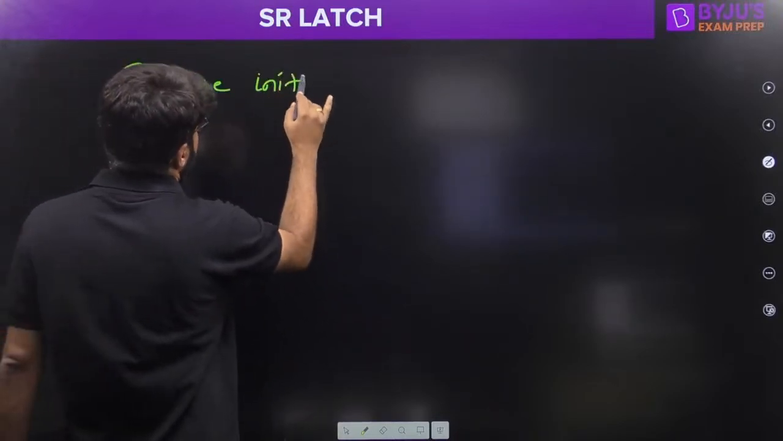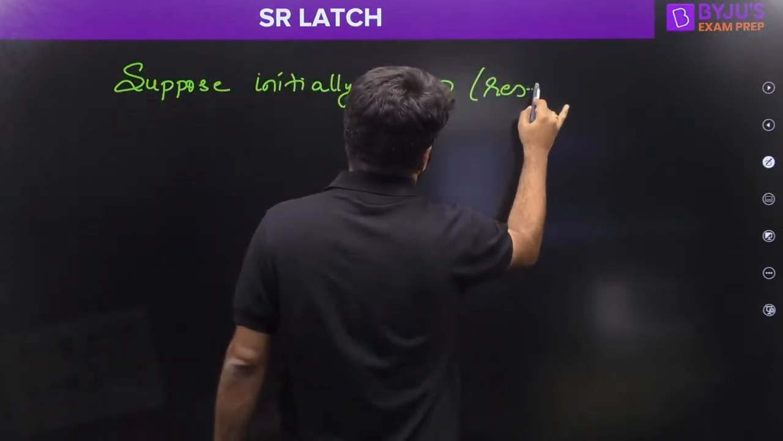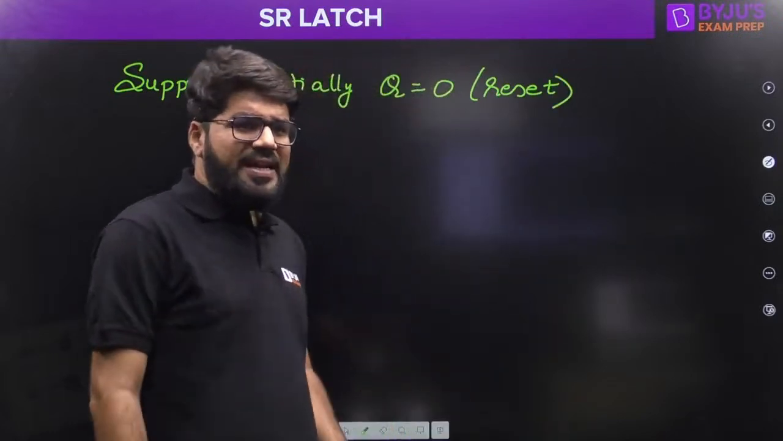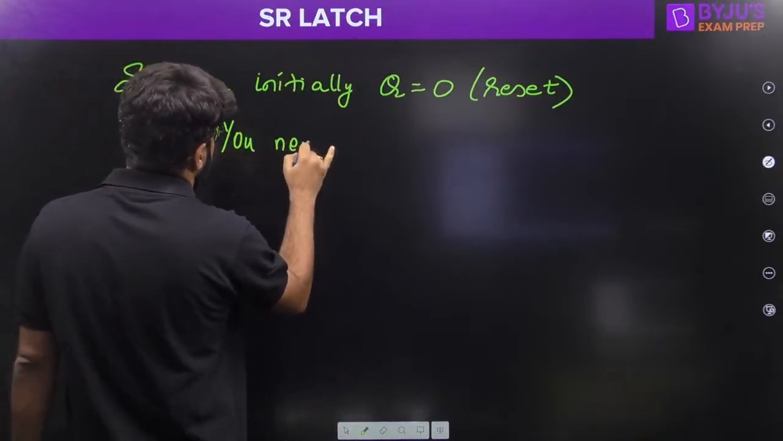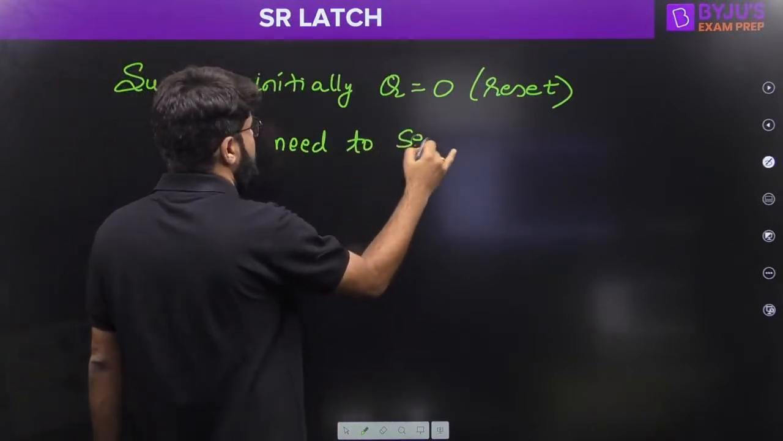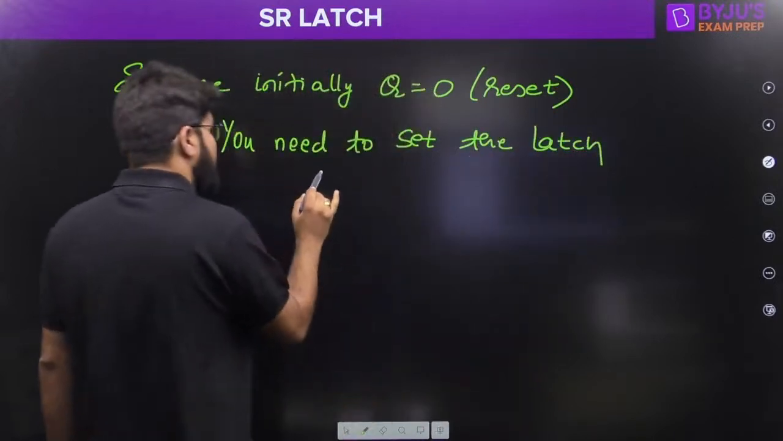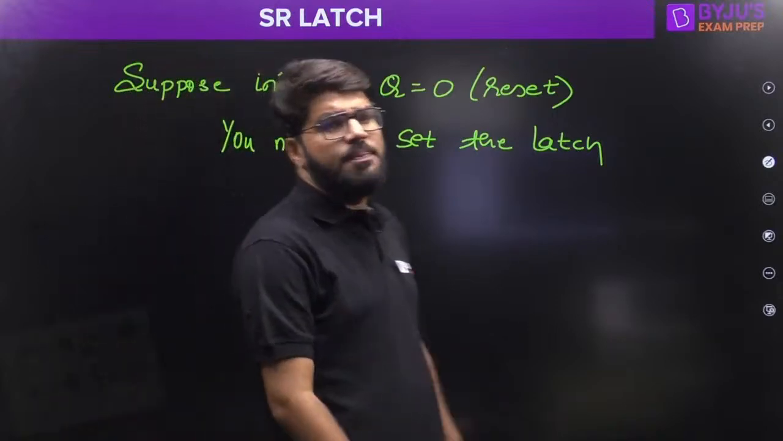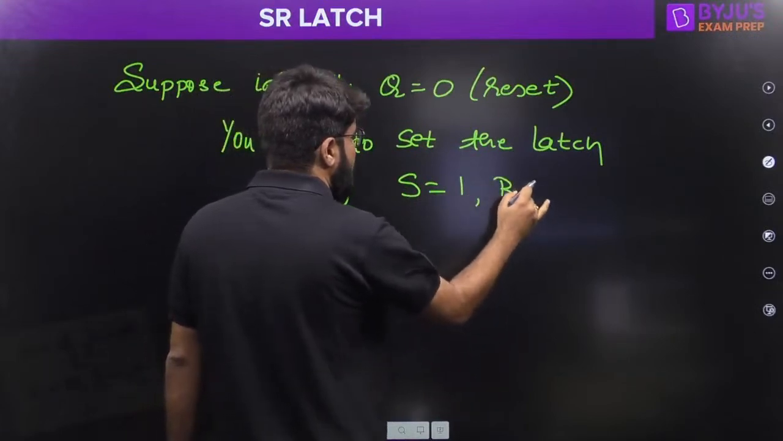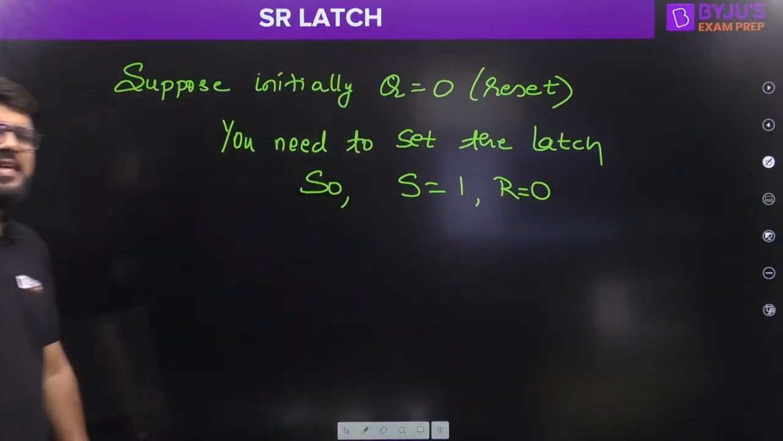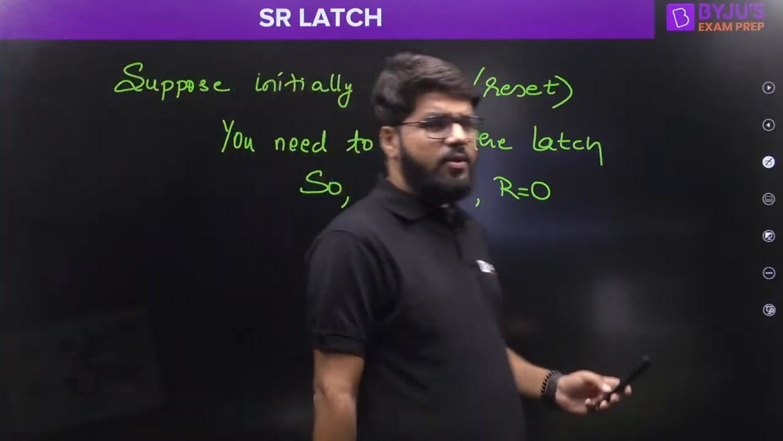Let me write it down in the form of a story. Suppose that initially Q equal to 0. Q equal to 0 means reset. Suppose that initially the device is reset, and your objective is to set the device. You need to set the latch. So what is the correct input combination you will apply? To set the latch, you will apply the input combination S equal to 1 and R equal to 0.